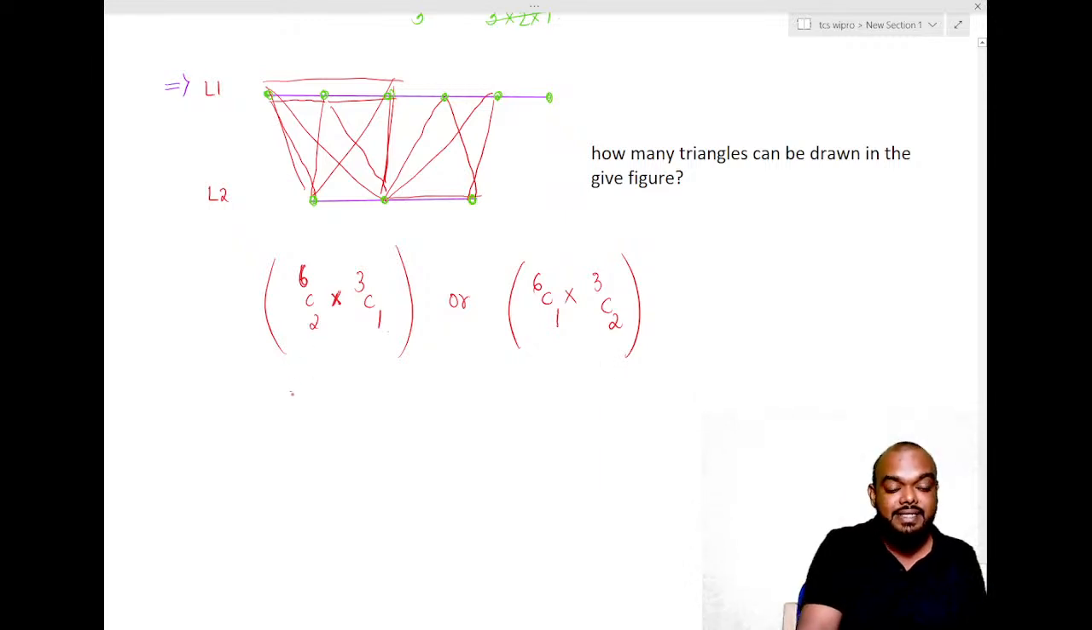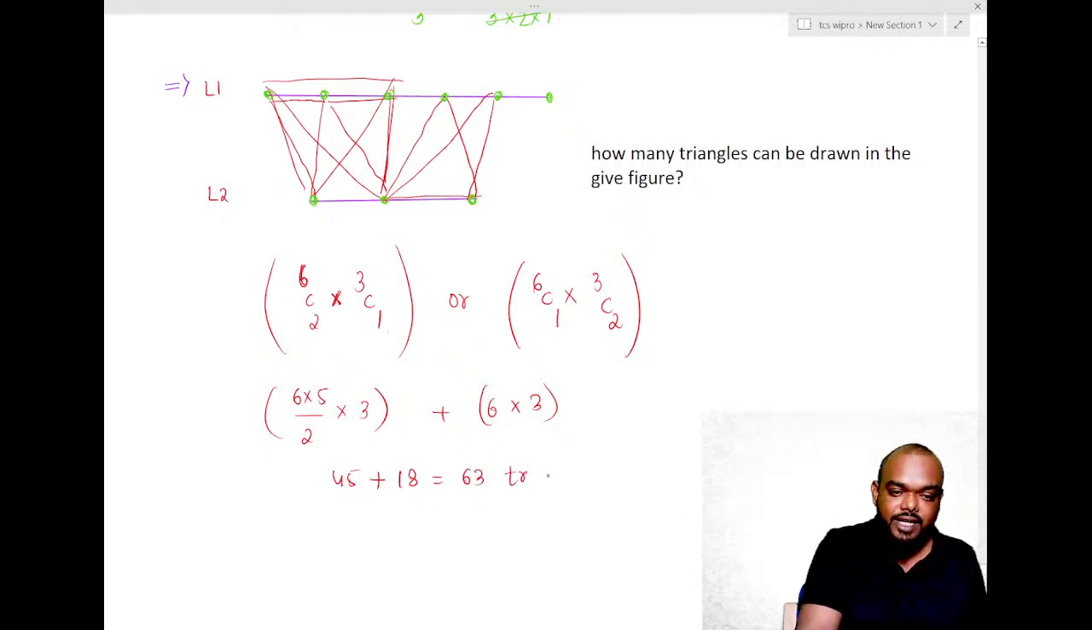Observe. 6C2 is what? 6 into 5 divided by 2 into 3C1 is 3 itself. Or means plus. 6C1 is 6 into 3C2 is 3. So this will be what? 15 into 3, 45 plus 6 into 3, 18. So that will be 63 triangles. 63 triangles. I'm repeating this one more time.